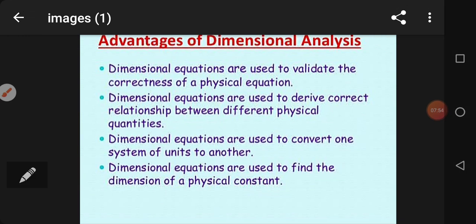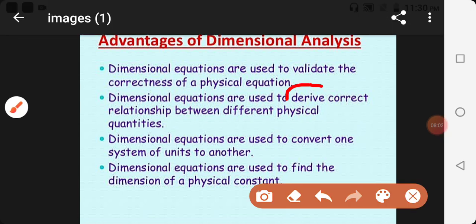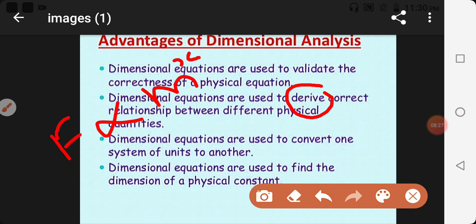The second point is that dimensional equations are used to derive the correct relationship between different physical quantities. Here the point is derive. Suppose we have been given that force depends on mass. We don't know whether it is directly or inversely proportional. We have just written F is directly proportional to mass power x, and we don't know how much power it depends on, and F depends on acceleration power y.